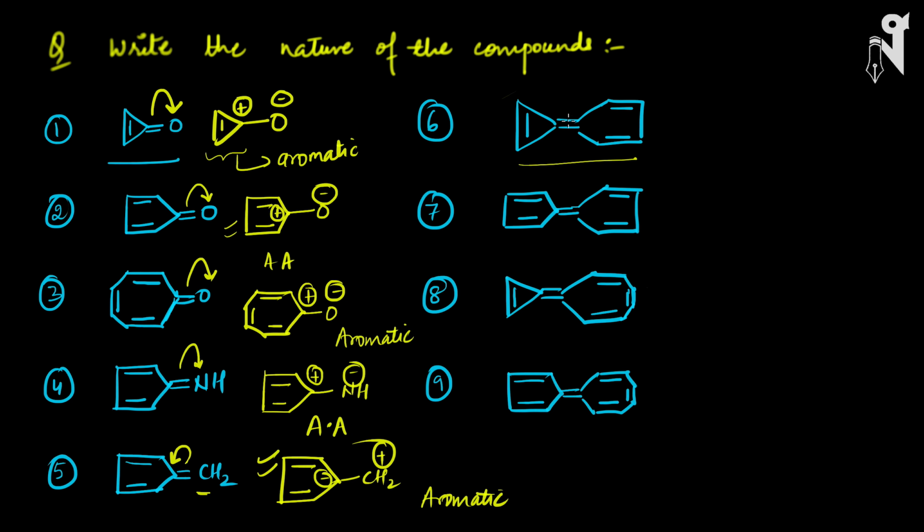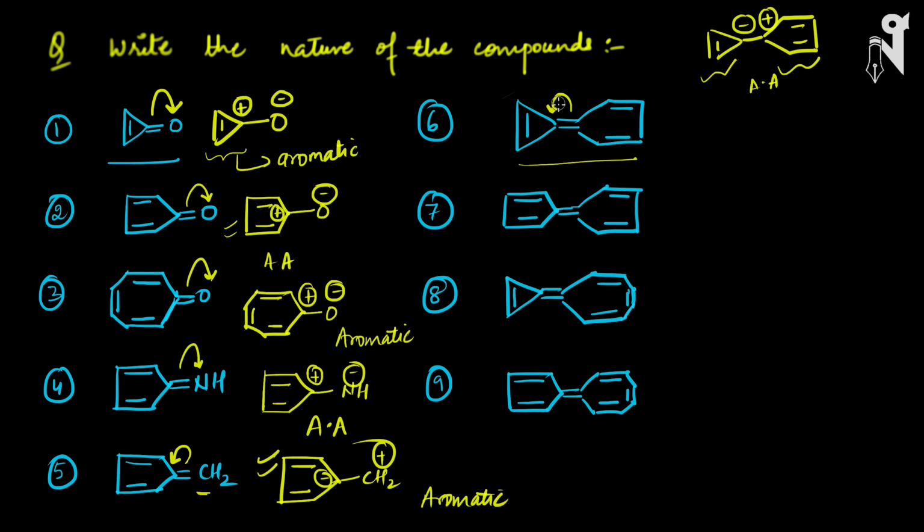So here two possibilities are there. One possibility is the double bond shifts over here and forms this negative and this as positive. See, both possibilities are there. In both cases, this system and this system will become anti-aromatic. So though this is possible, it won't happen this way.